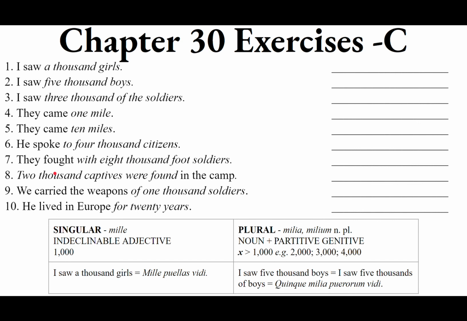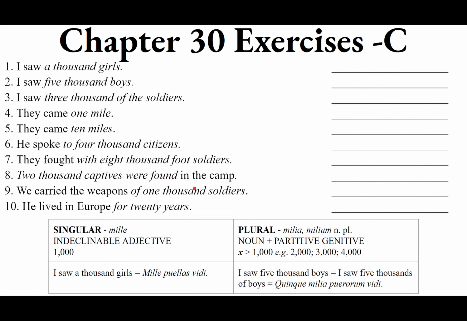The captivorum is more like, in Latin, describing what the 2,000s were like. What were they like? Oh, they were captives, prisoners. So this needs to be inventa sunt. Duo milia captivorum inventa sunt. It needs to be neuter plural to agree with the milia. That's a tricky one.